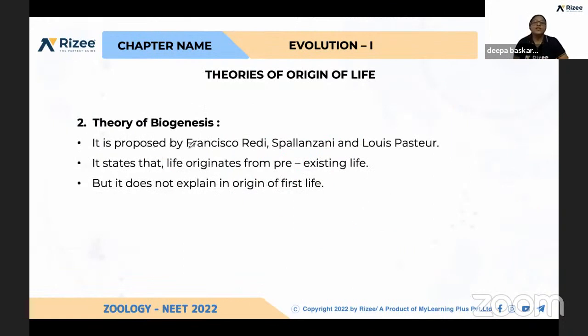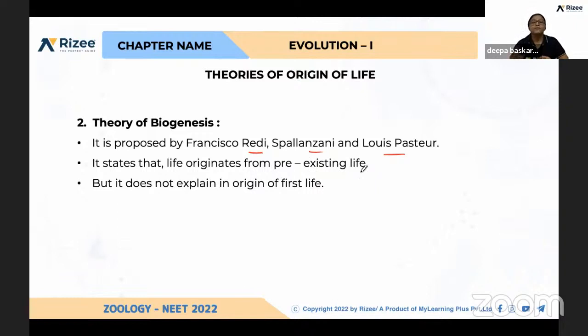So next is the theory of biogenesis. All the previously mentioned, Francesco Redi, Spallanzani, and Louis Pasteur, based on the previous experiments that I have explained, concluded that the theory of biogenesis is possible. That is, life originates only from pre-existing life, not from non-living things.